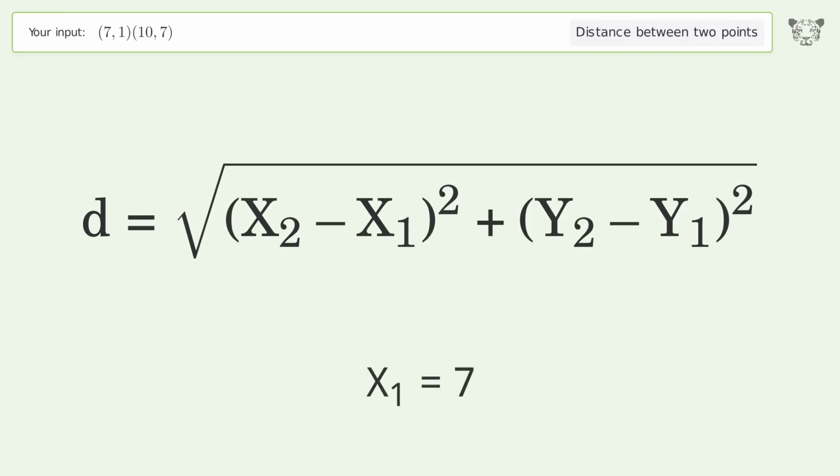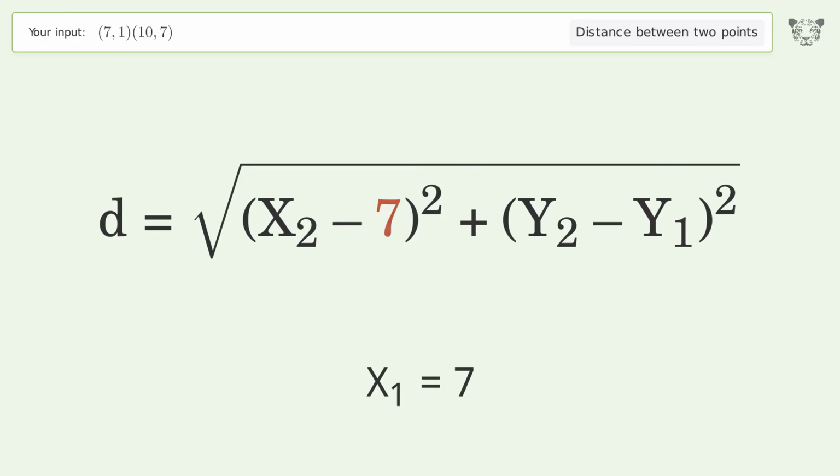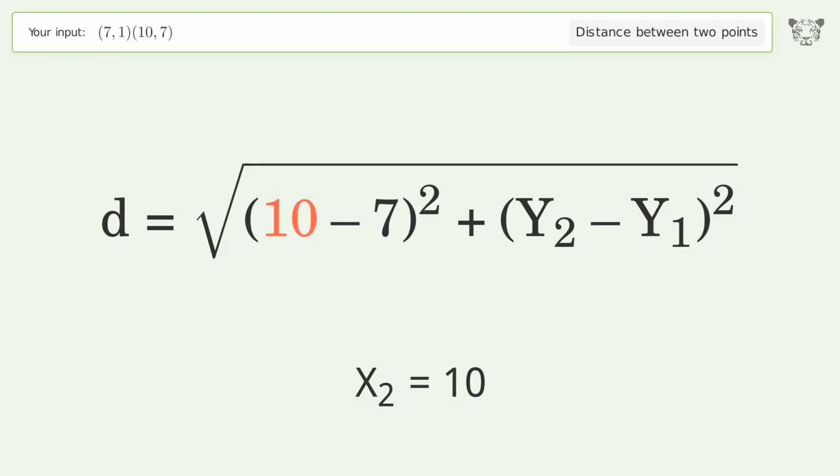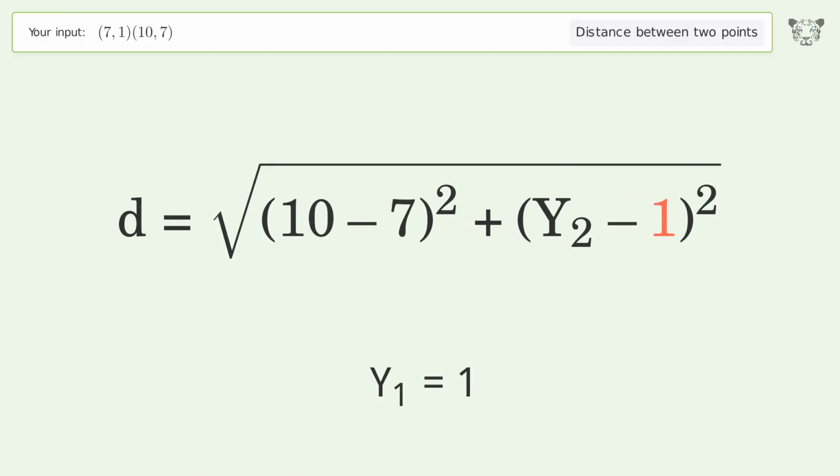x1 equals 7. x2 equals 10. y1 equals 1. y2 equals 7.